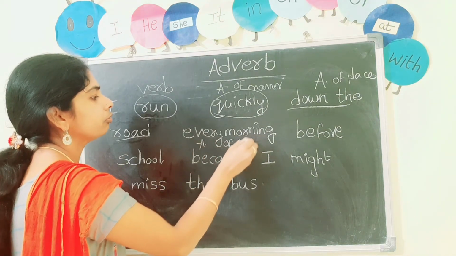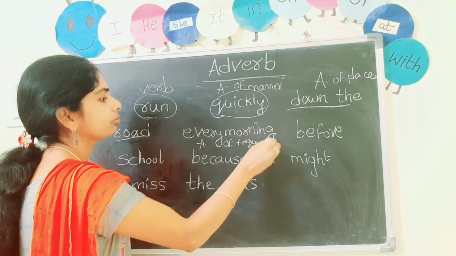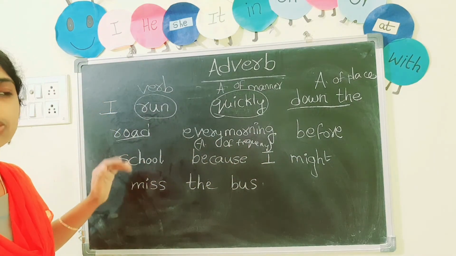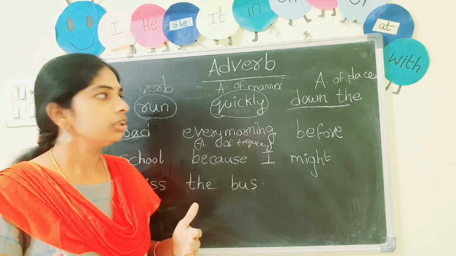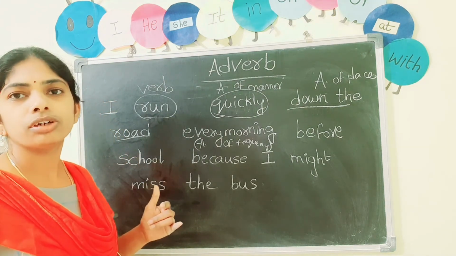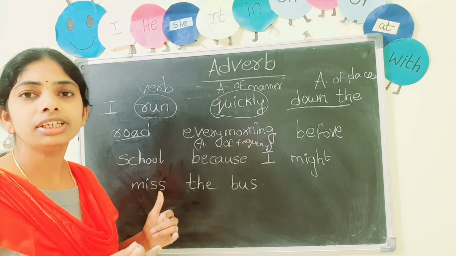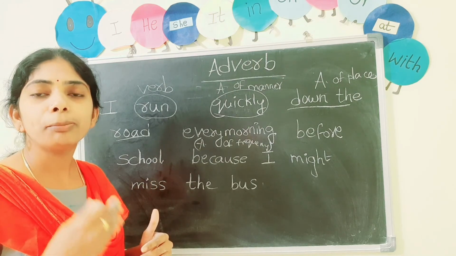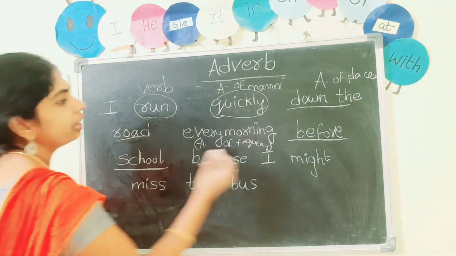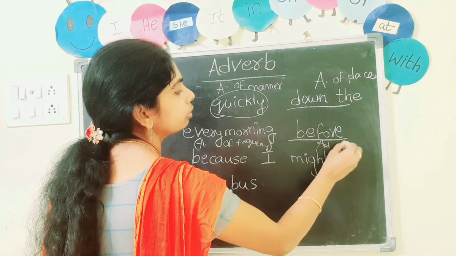Before school. Before school means before school time. Okay. You run quickly down the road. Before school tells us the adverb of time.